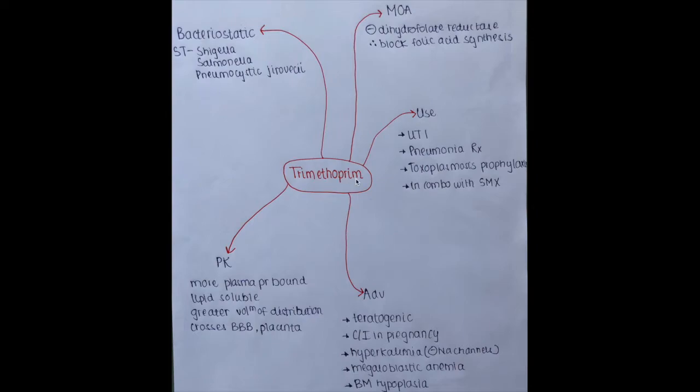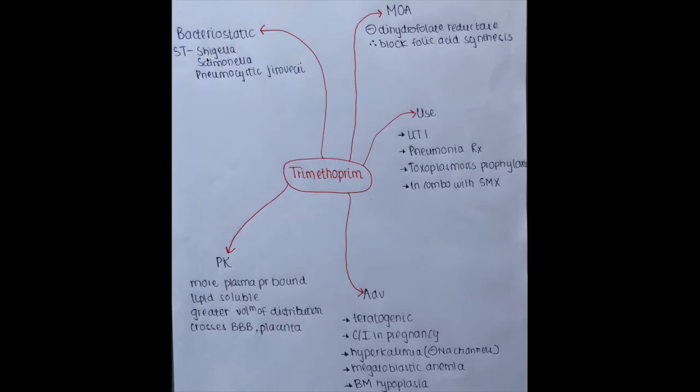Trimethoprim is an antimicrobial agent that inhibits the metabolism. Similarly, like sulfonamides, we'll study trimethoprim in comparison to sulfonamides. You can watch my previous video on sulfonamides. Trimethoprim is bacteriostatic, that is, it stops the growth of bacteria rather than killing the bacteria.